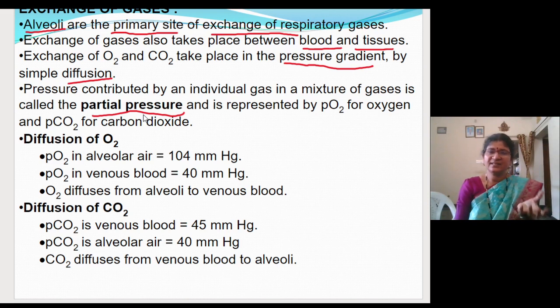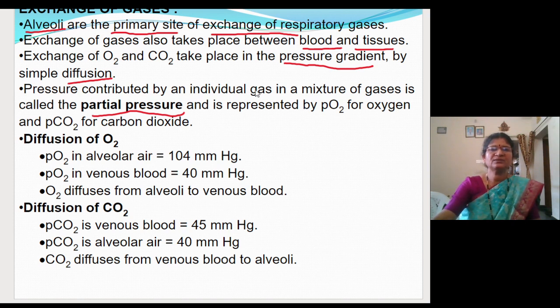If we are considering carbon dioxide, then it is called partial pressure of carbon dioxide. Then how do you define it? It is the pressure contributed by individual gases in a mixture of gases is called partial pressure.